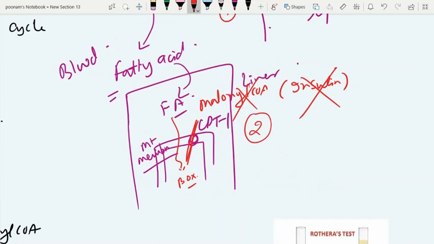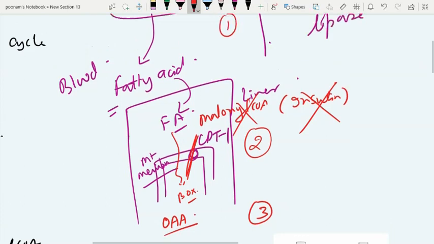Now you may ask me, what is the third level of regulation of ketogenesis? The third level is the availability of oxaloacetate in the TCA cycle. During starvation and advanced diabetes, oxaloacetate in the TCA cycle is lacking because it is diverted for gluconeogenesis. So lack of oxaloacetate does not allow the incoming acetyl-CoA to be utilized in the TCA cycle, and it gets diverted to ketogenesis. So lack of oxaloacetate is the third level of regulation of ketogenesis. These are the points regarding regulation of ketogenesis you should know.